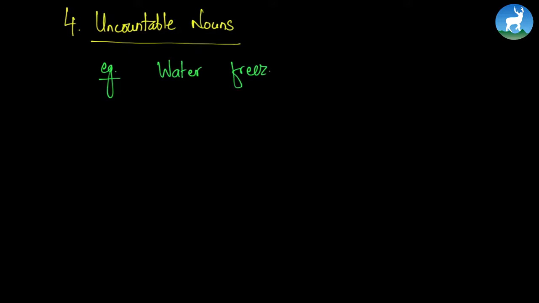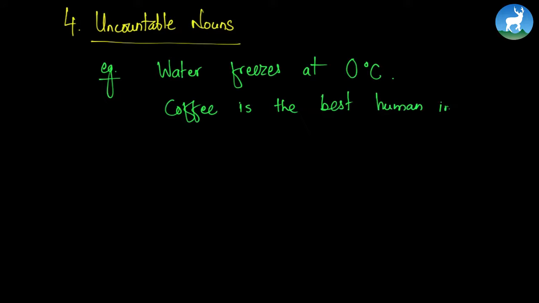Let's go to another rule, that is uncountable nouns. Let's first write some examples and you'll be very clear. Water freezes at 0 degrees Celsius. Let's write another example: coffee is the best human invention. If we study these two examples, we find that water and coffee are both uncountable nouns and they are followed by singular verbs.